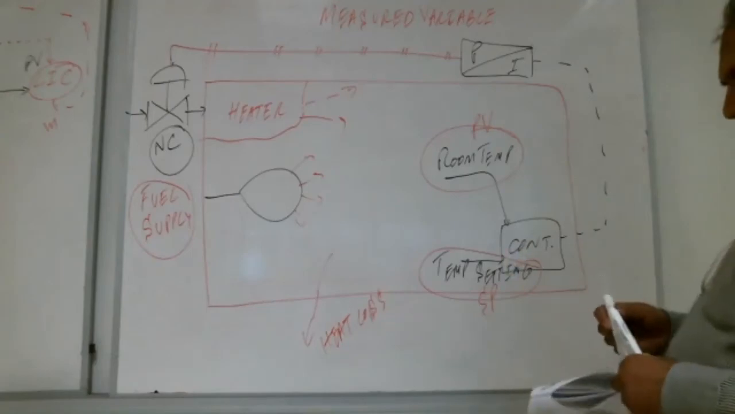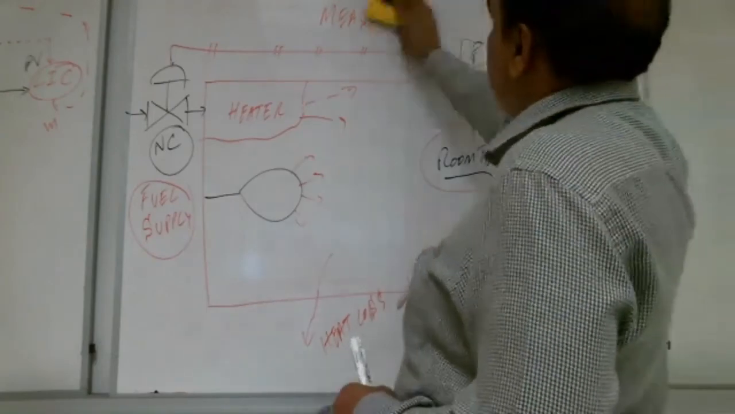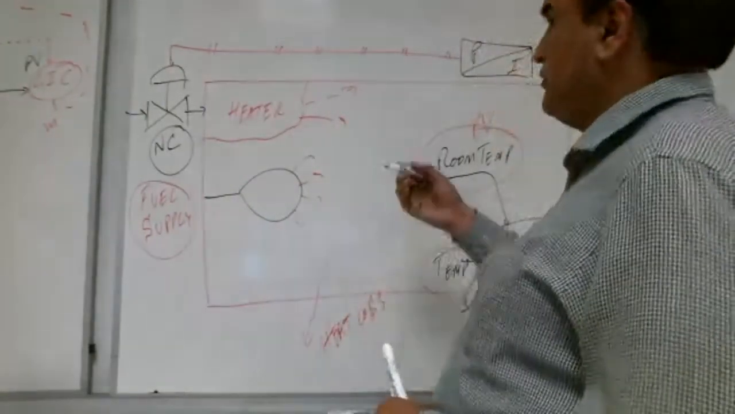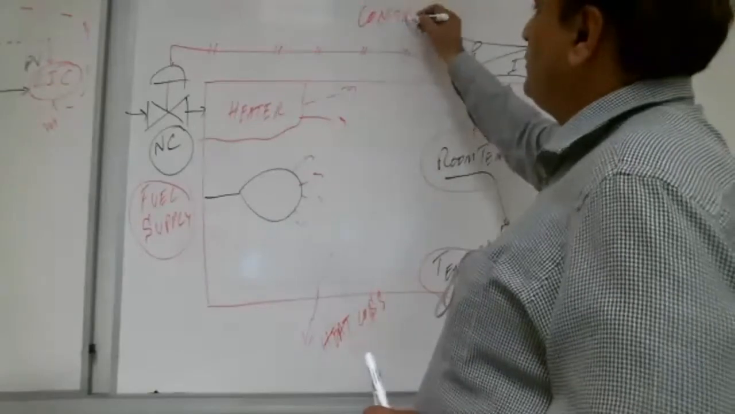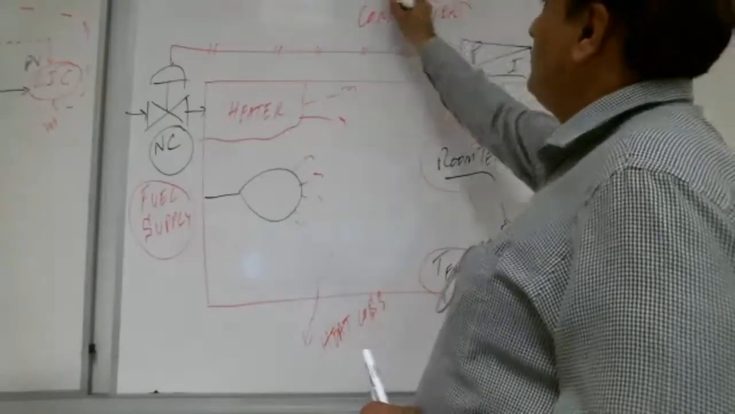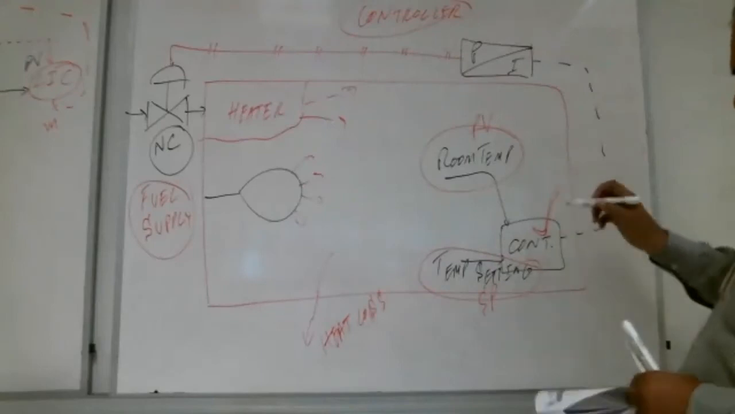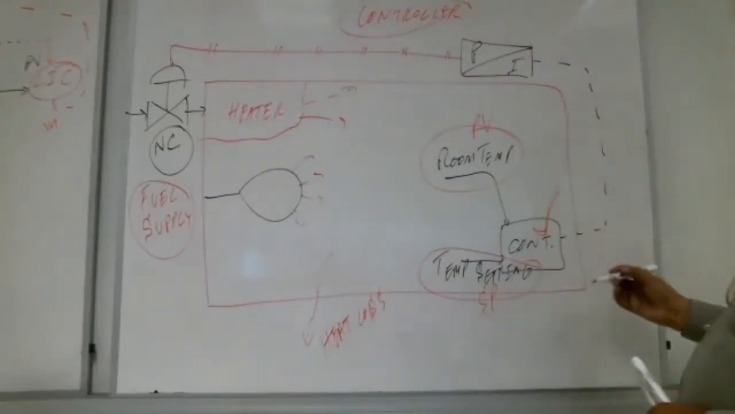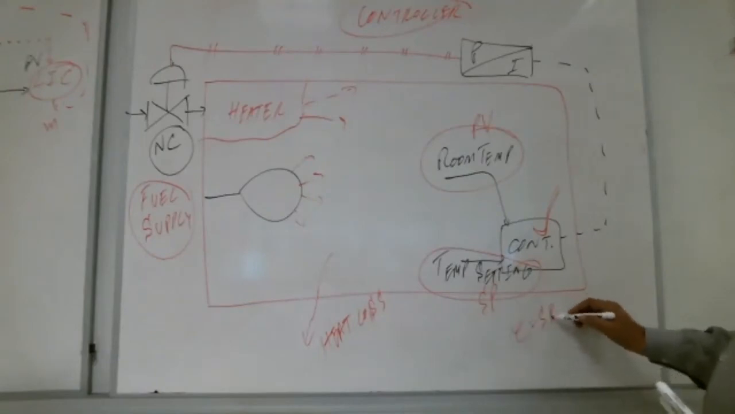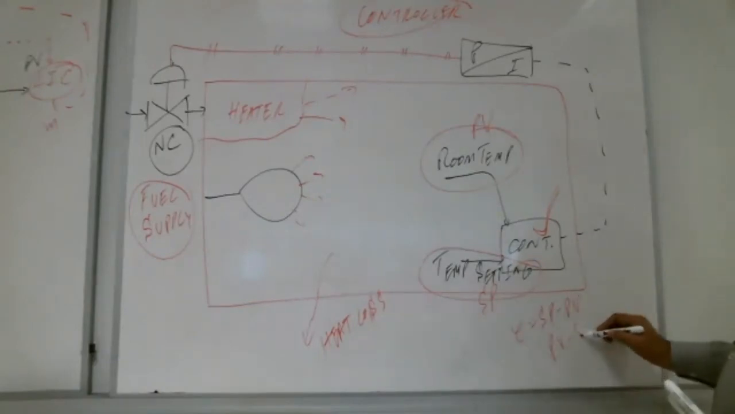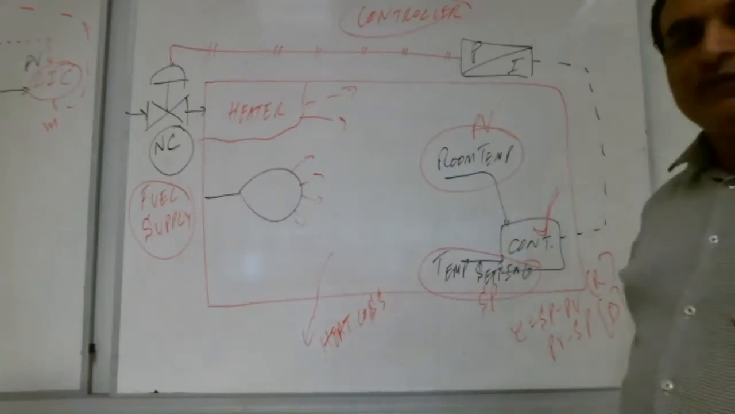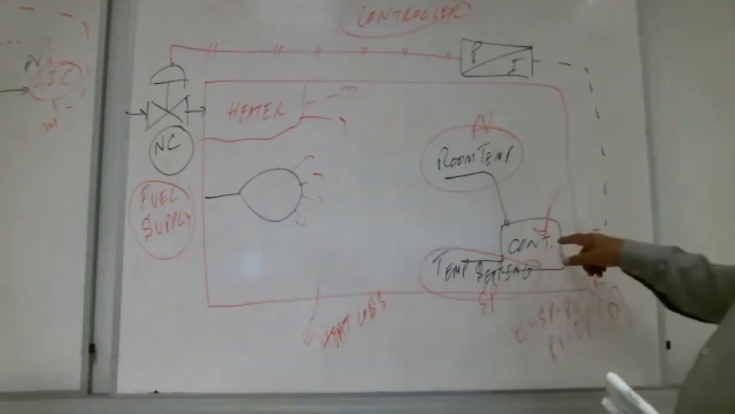Where is the error, Shabab? Very good. Lot of brothers are saying in the controller. Where is the controller, Shabab? Here, this is the controller. So error is equal to what? Error is equal to SP minus PV or PV minus SP. This is for direct action. This is for reverse action. Inshallah, we're going to discuss them in detail soon. So this is where the error is.